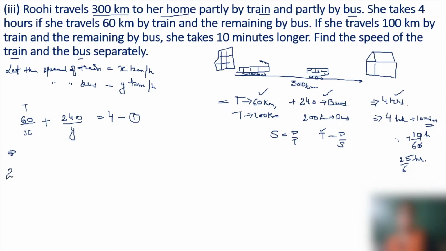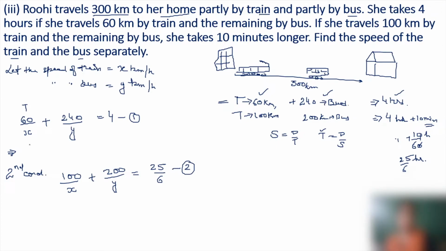Now according to the second condition, 100 kilometers are covered by train at speed x, plus 200 kilometers covered by bus at speed y, and it took time 25 by 6. This is the second equation. Now we can divide it.